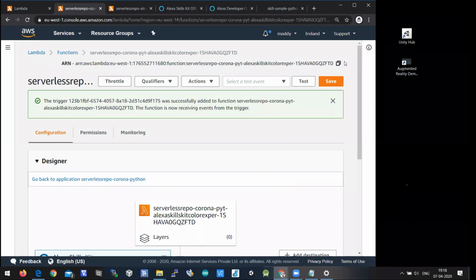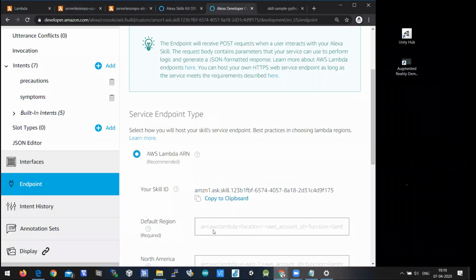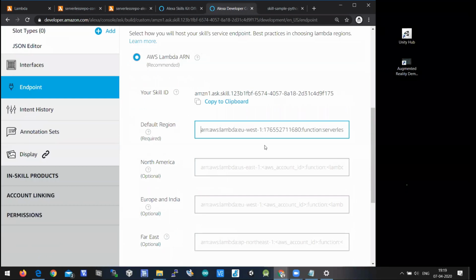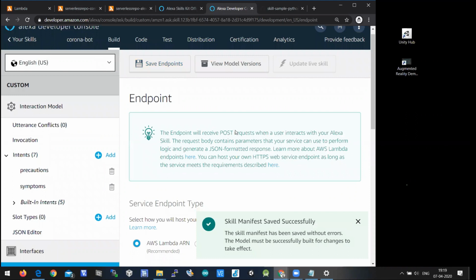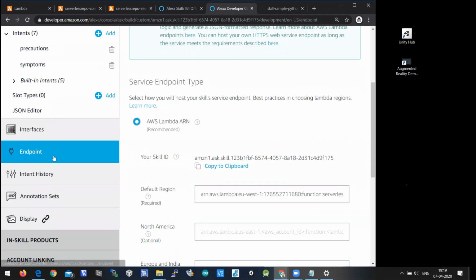In a similar way, you need to copy the ARN from the Lambda function and paste it here, and copy your skill ID from here to the Lambda function, and save this endpoint. Now this Alexa skill and that Lambda function are connected through the endpoint, with the ARN and skill ID pasted in each.